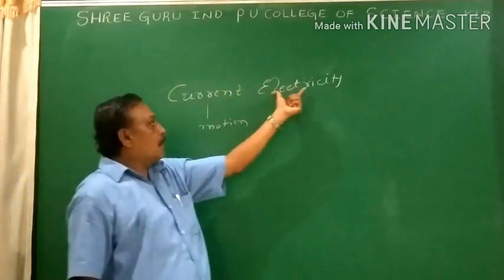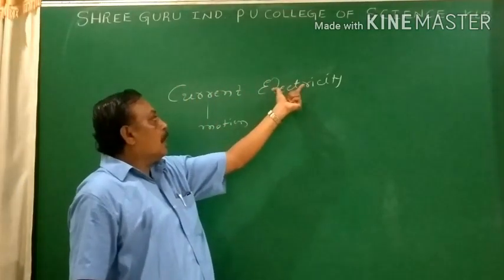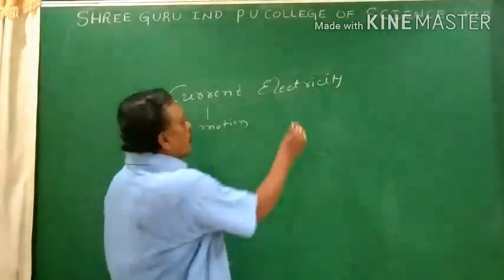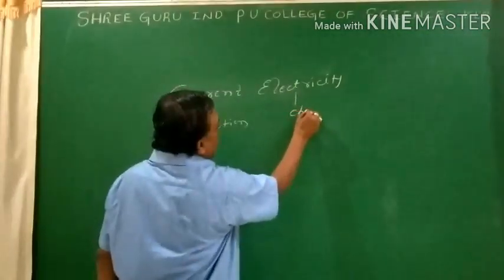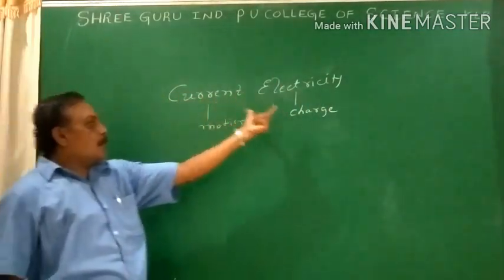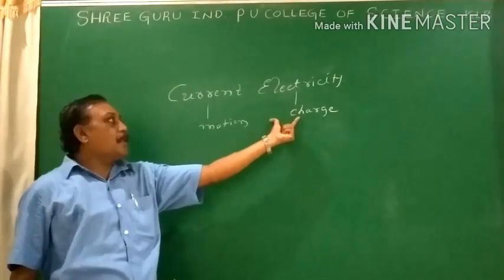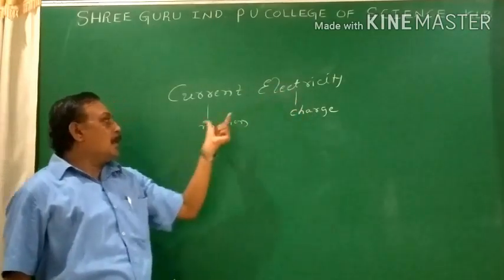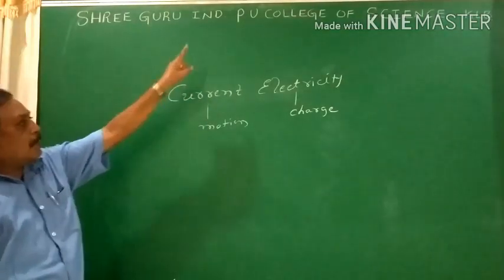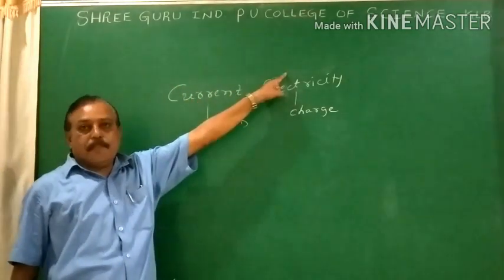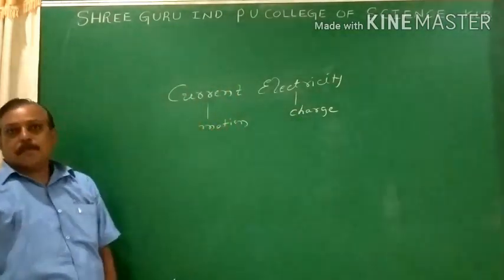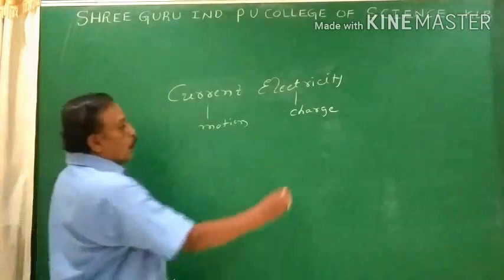The root word for electricity is electron. Electron is a negatively charged particle. We can use the term charge. So by using these two terms, we go for the bookish definition: the charges are under motion. So we can say that current electricity is a branch of physics which deals with charges under motion. So, what is a charge?